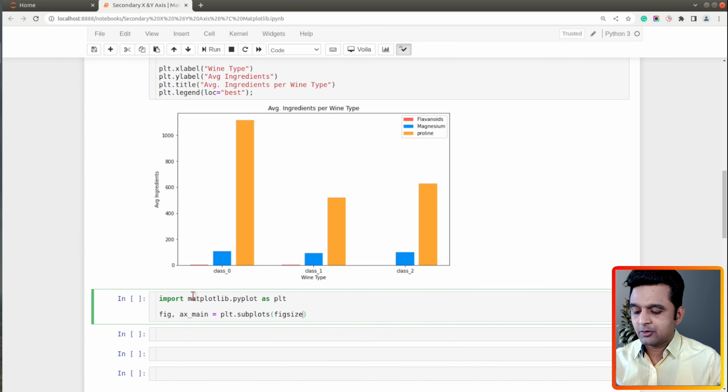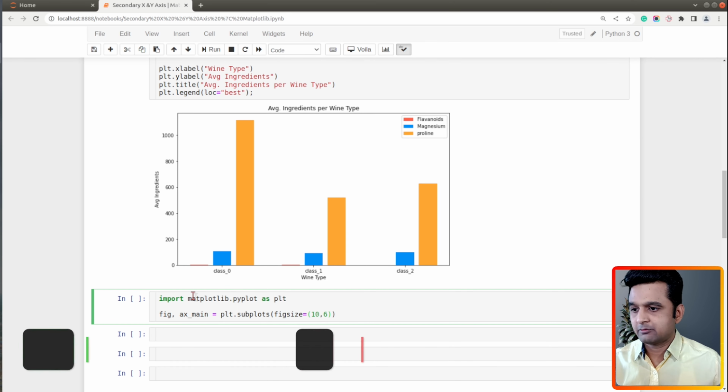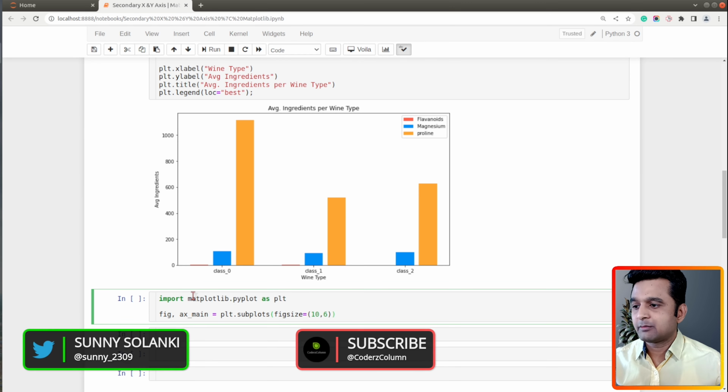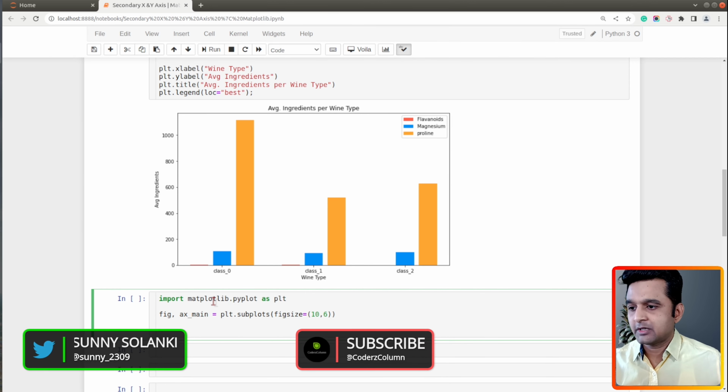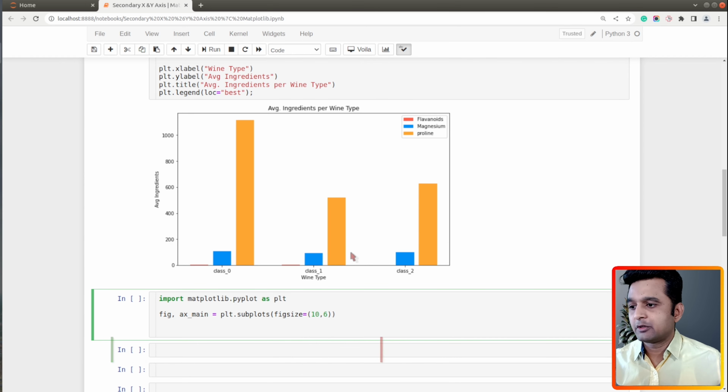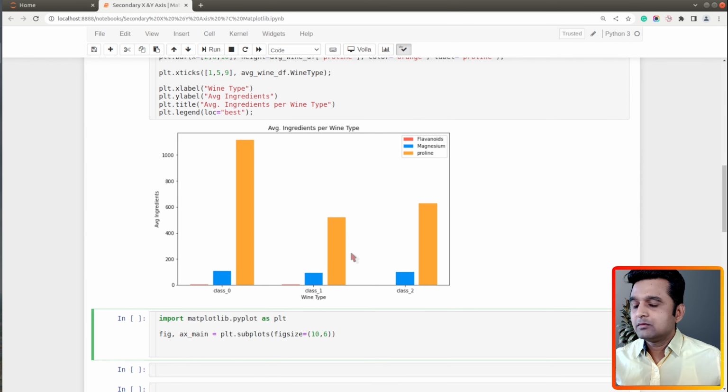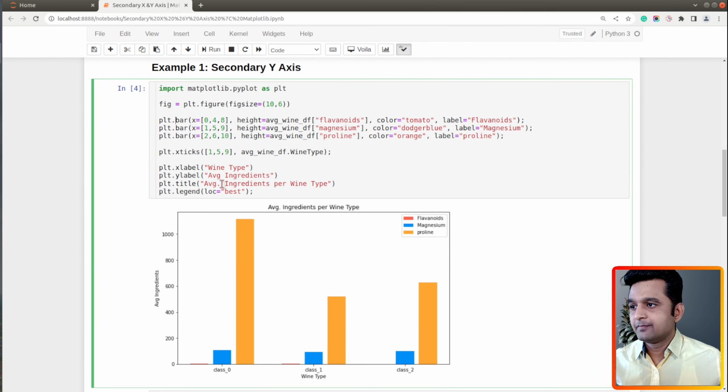Over here I can give figure size. So let me use 15 by 7. Let's say 10 by 6 will be a good one. Now this method plt.subplots returns an axis object and a figure both. So on this first axis object, we will plot our flavonoids values. So let's go ahead and do that.